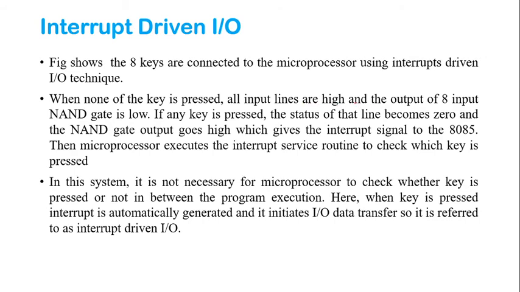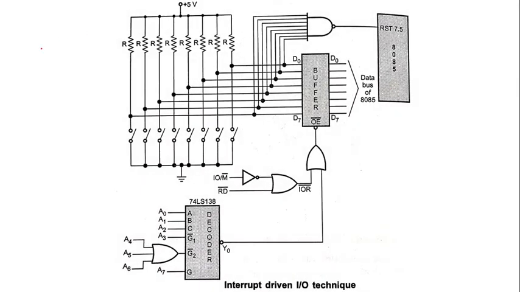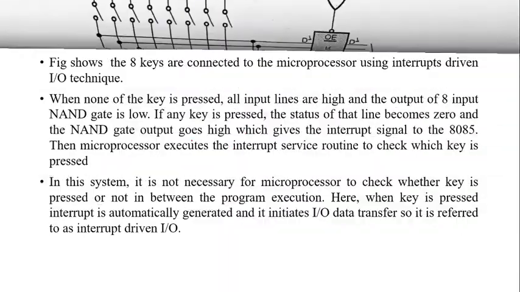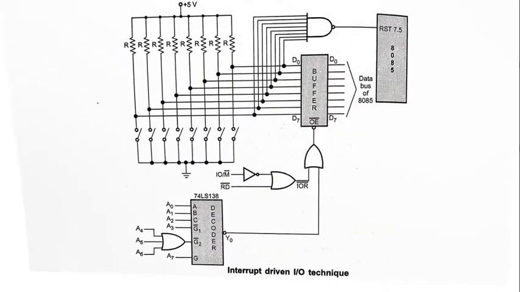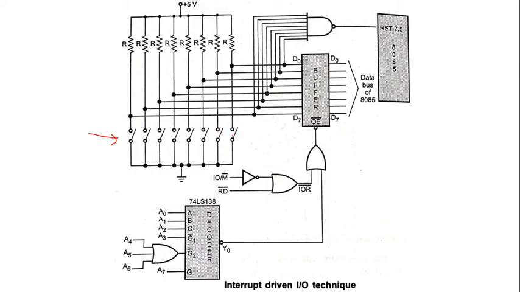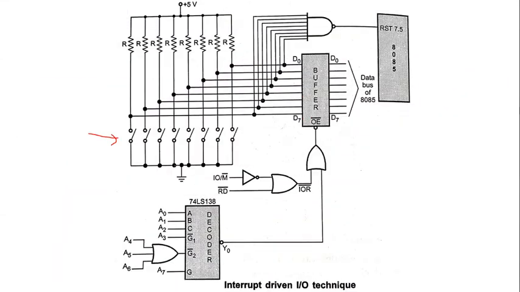So let's see the figure. Okay, here is the figure. You can draw this figure in your notebook. We are talking about these switches right now. So when none of the keys is pressed, all the input lines are high and the output of the 8 input NAND gate is low. If not a single key is on at that time, the output of that gate is 0.